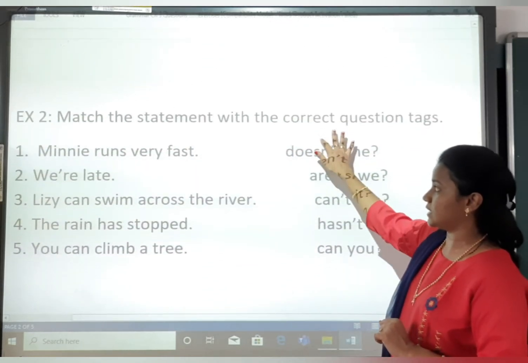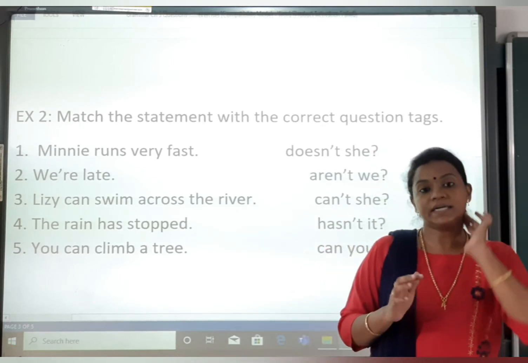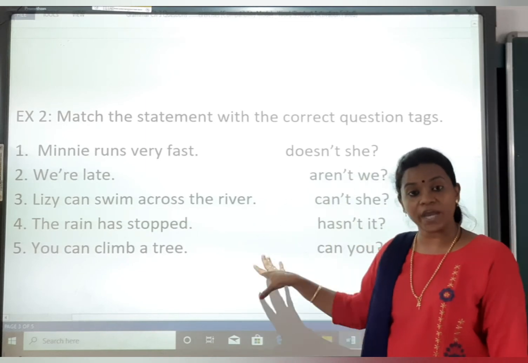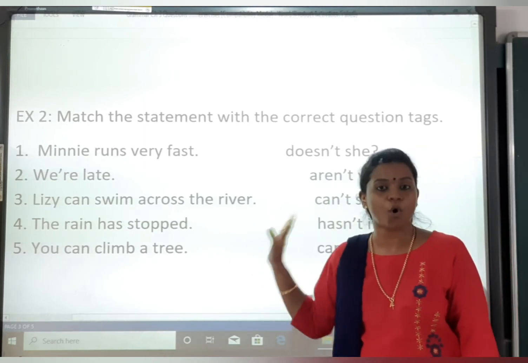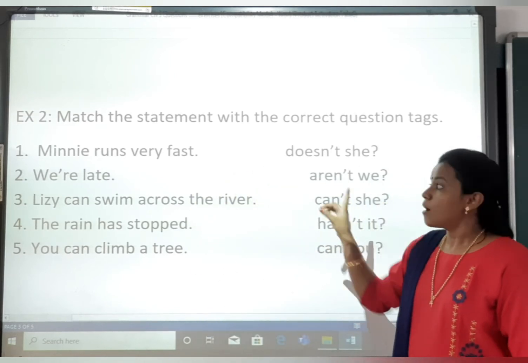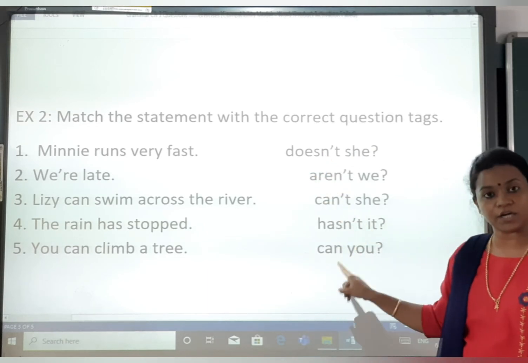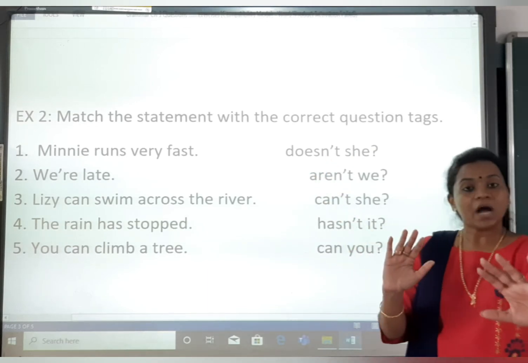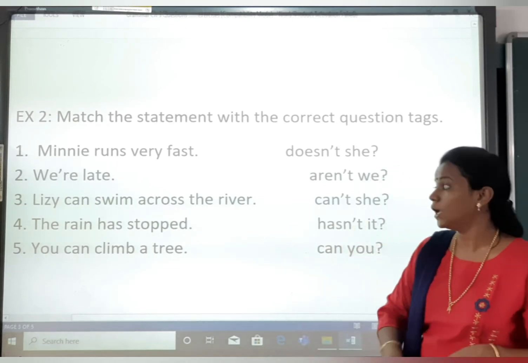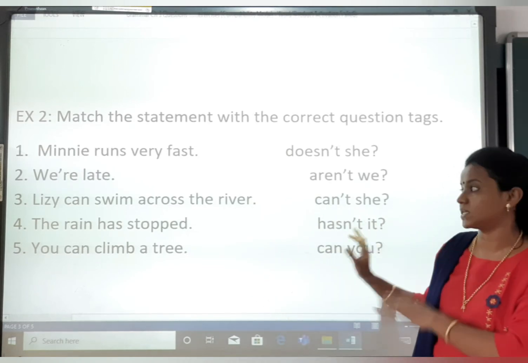Now the next exercise is the tag questions. Okay, the match the following is given in your textbook. So I am directly giving you the answer here, and this is the way you are going to write in the notebook also. Question with the direct answer in front. Match the statement with the correct question tag. Now I have already given the correct question tag. So you do not have to separately write the question tags given in the textbook in the notebook. You have to directly write this in the notebook, just as I have given.